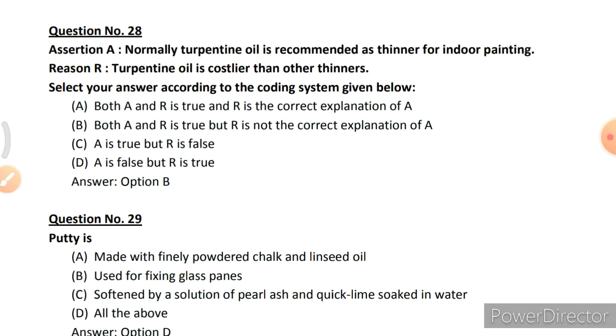Assertion A, naturally turpentine oil is recommended as a thinner for indoor painting, and reason is turpentine oil is costlier than other thinners. So option B is correct. Both the A and R is true, but R is not the correct explanation of A.